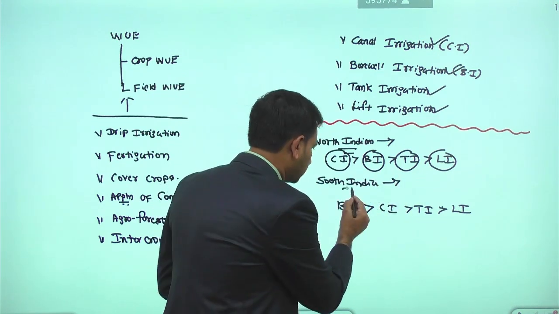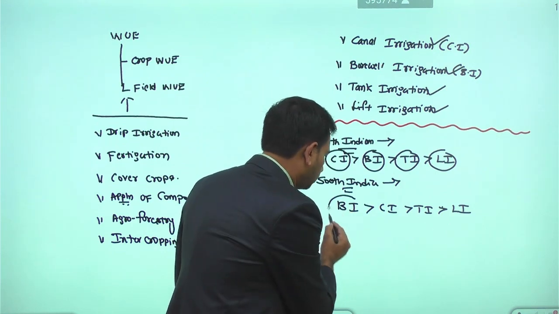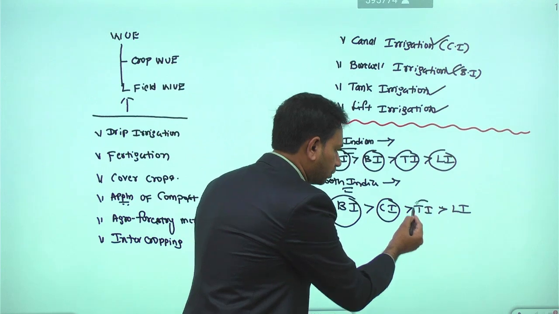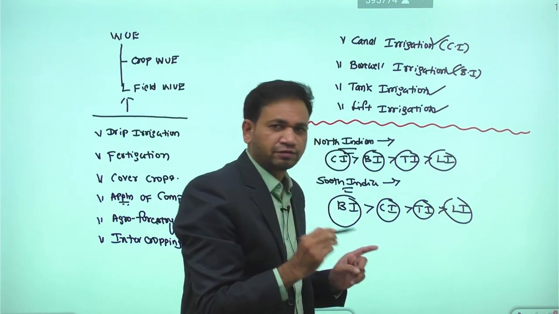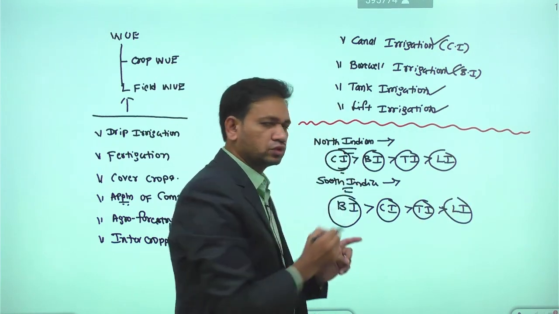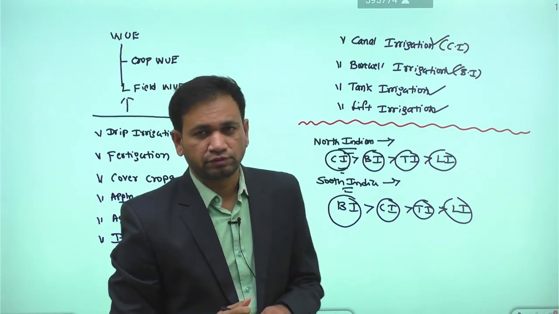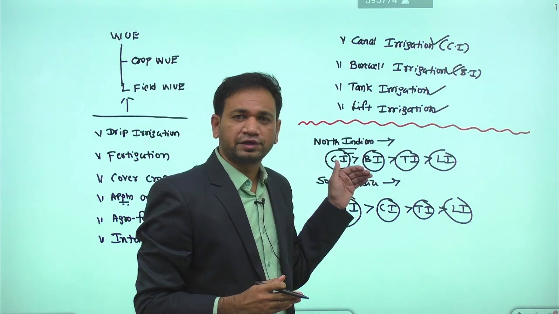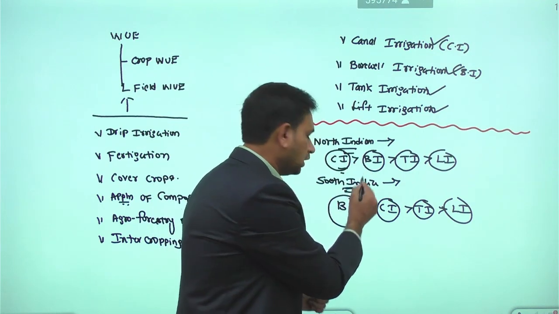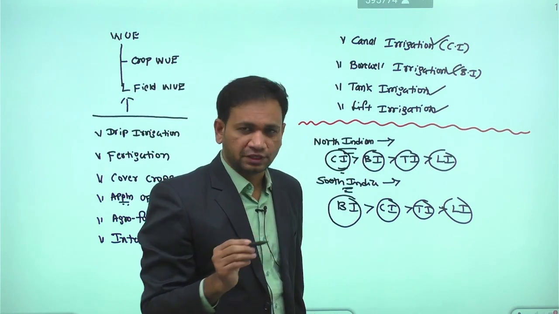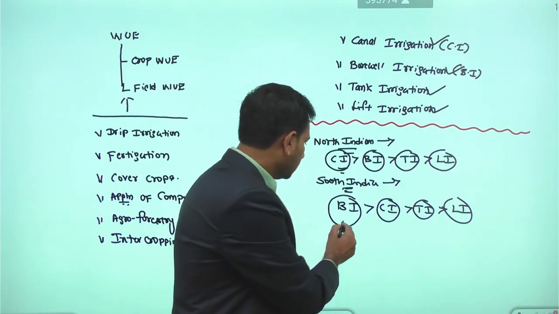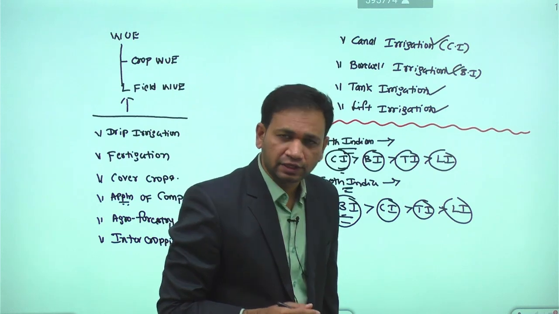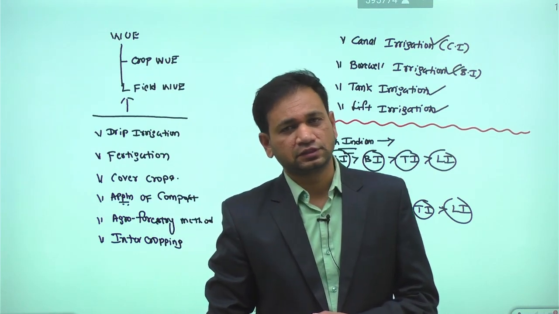But in Southern India, we have more potential from borewell irrigation, followed by canal irrigation, followed by tank irrigation, followed by lift irrigation. Because in North India, most of the rivers are perennial in nature, so water is available throughout the year. But in Southern India, most of the rivers are seasonal in nature. That is the reason most farmers depend on groundwater for irrigation to cultivate crops in the southern regions.